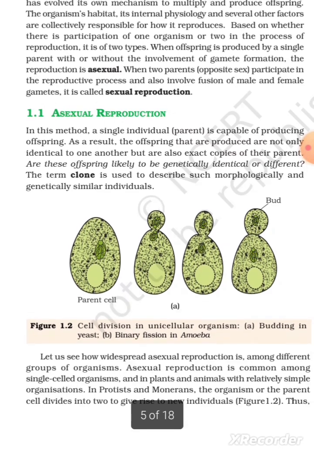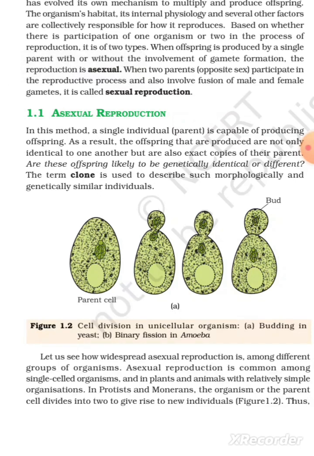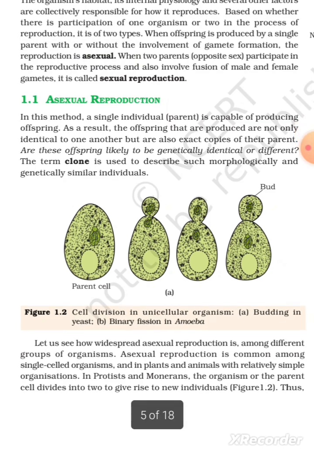reproduction. There is large diversity in the biological world, and each organism has evolved its own mechanism to multiply and produce offspring. The organism's habitat, its internal physiology, and several other factors are correlated and responsible for how it reproduces. Based on whether there is participation of one organism or two in the process of reproduction, it is of two types. When offspring is produced by a single parent with or without the involvement of gamete formation, the reproduction is asexual. When two parents of opposite sex participate in the reproductive process and also involve fusion of male and female gametes, it is called sexual reproduction.